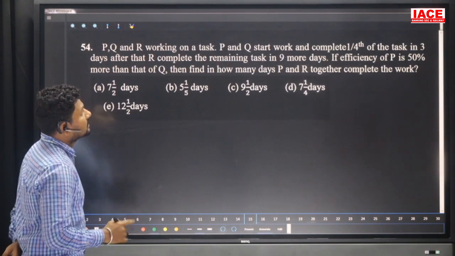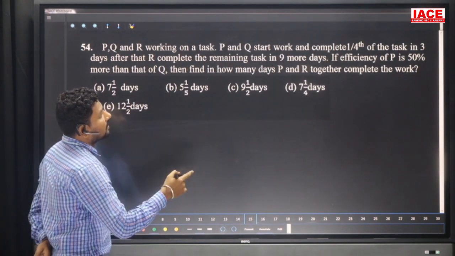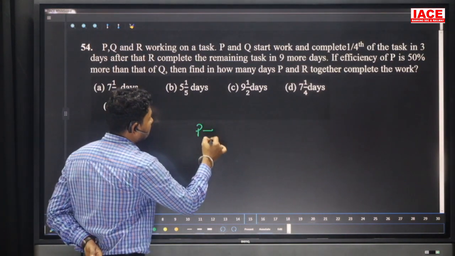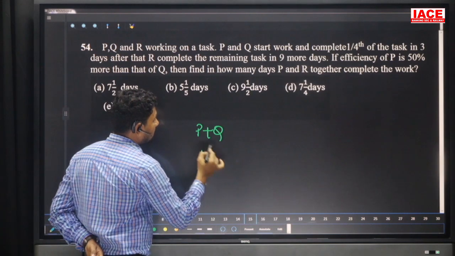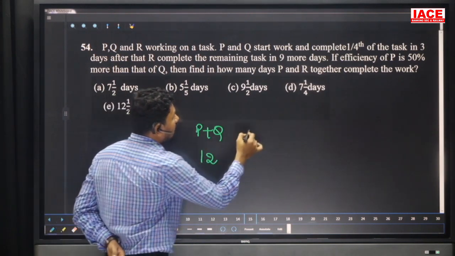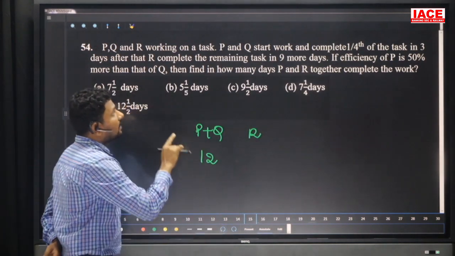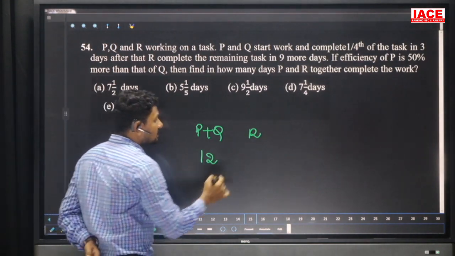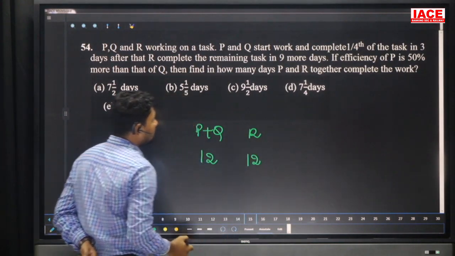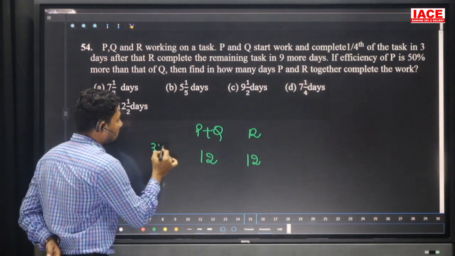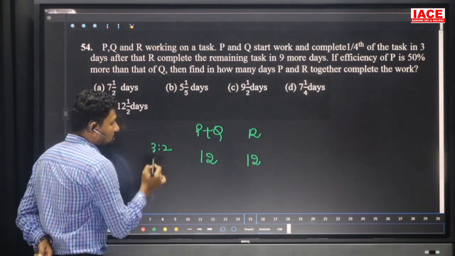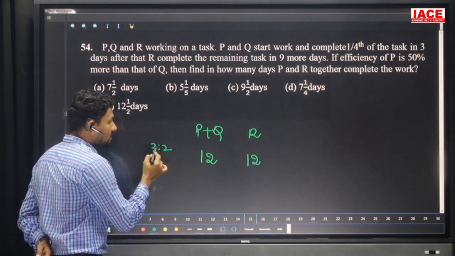Question number 54. P and Q are working on a task. P and Q start work and complete 1/5 of the task in 3 days. P plus Q complete 1/4 of the work in 3 days, which means the total work is completed in how many days? 12 days. And R completed the 3 by 4th work in 9 more days, which means R also completes in how many days? 12 days. And P's efficiency is 50% more than Q's, which means their efficiency ratio is what? 3:2. And 3 plus 2 is equal to 5. Total efficiency value is 5.